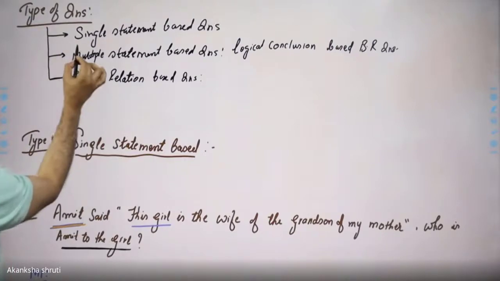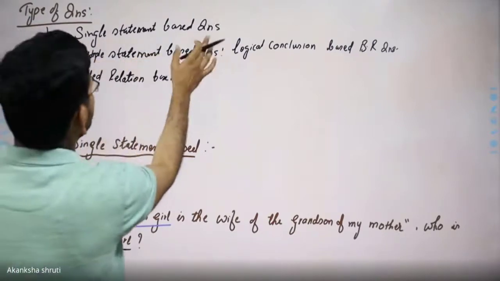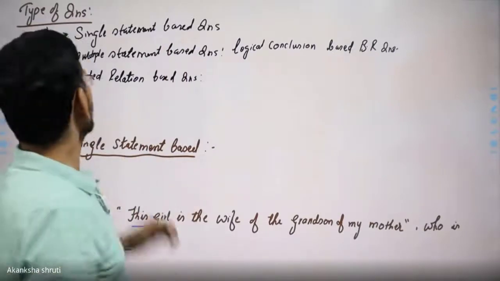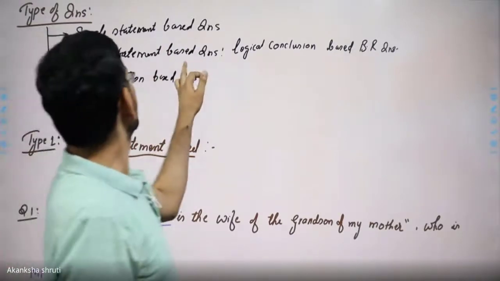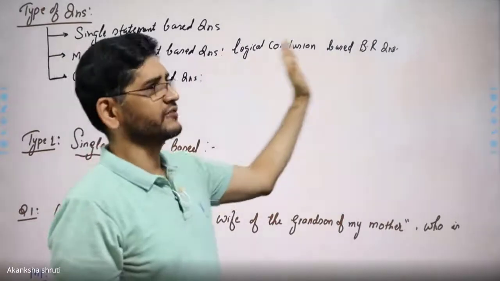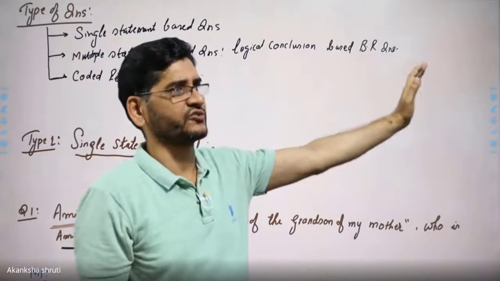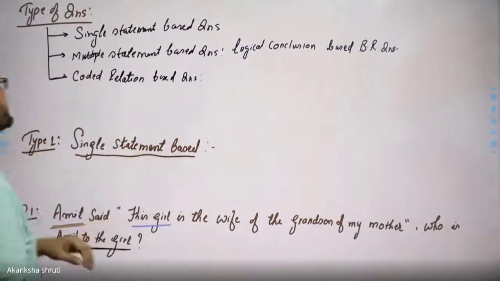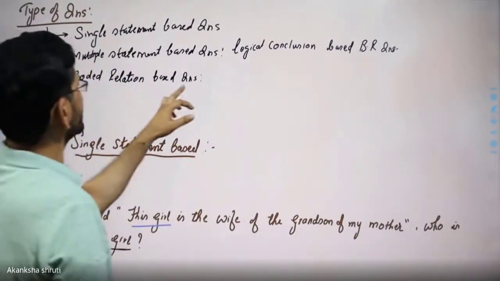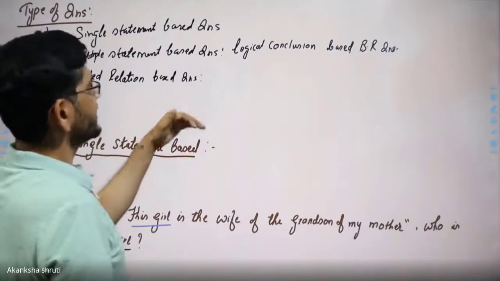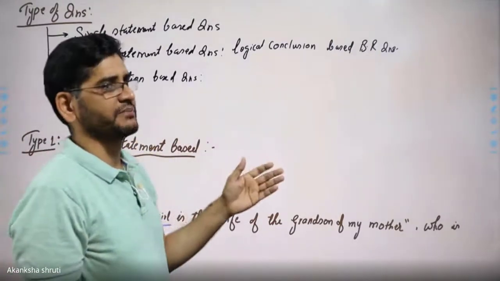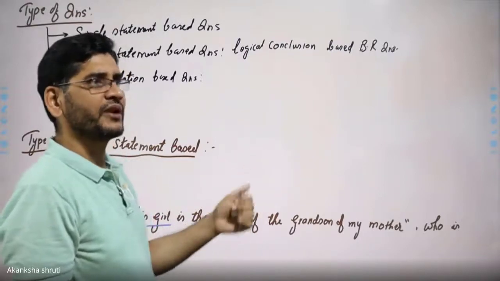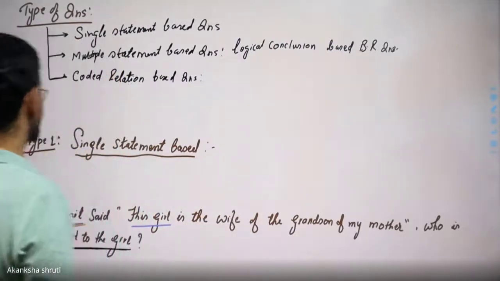The first category is single statement based question, where a single statement will be given and we have to find the relation. Another one is the multiple statement based question, meaning more than one statement will be given, like X related to Y, Y related to Z. What is the relation between X and Z? That kind. And the third one is the coded relation based question, where the relation is represented in the form of symbol, like P plus Q represents P is father of Q. So the plus symbol represents the father relation.